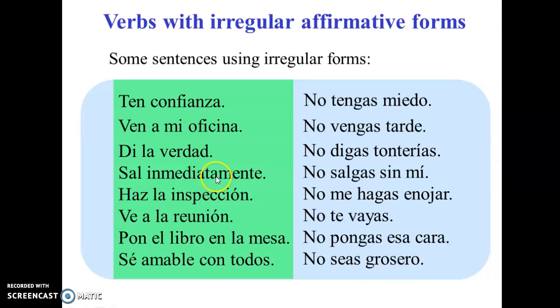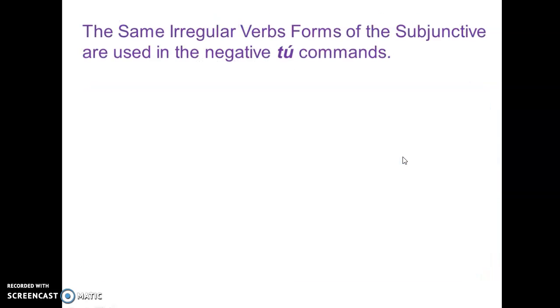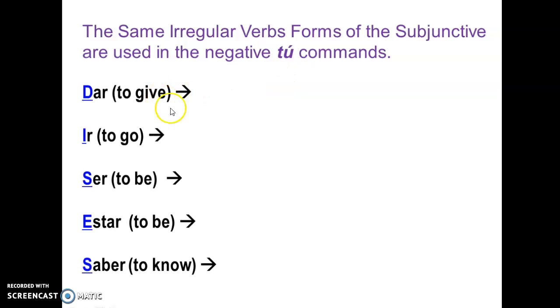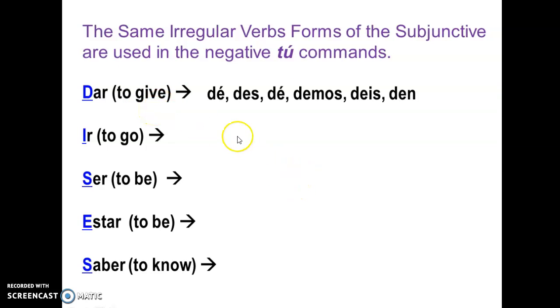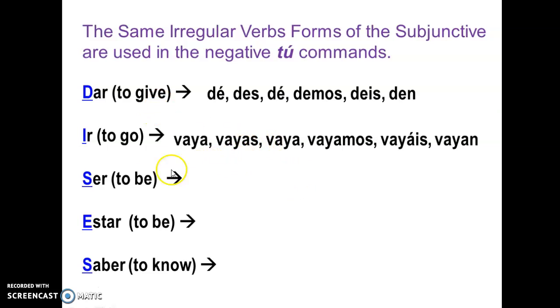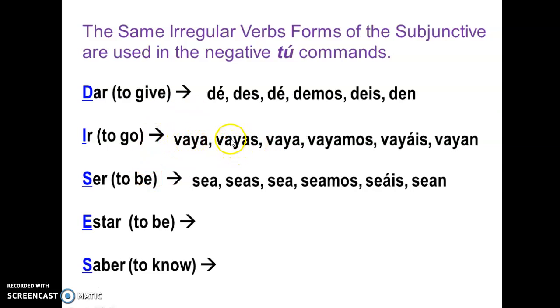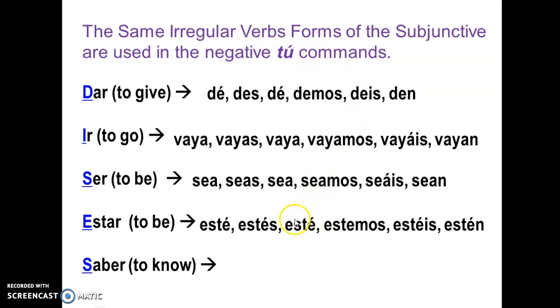So here are the affirmative and the negations. So the same irregular verb forms of the subjunctive are used in the negative tú commands, like we were saying. And so these irregulars are the same as in the subjunctive, and they have the same conjugation when we are using the negation in the form of commands.